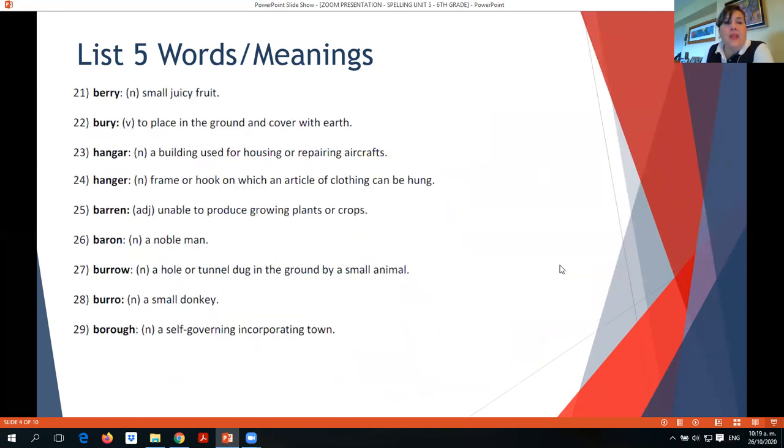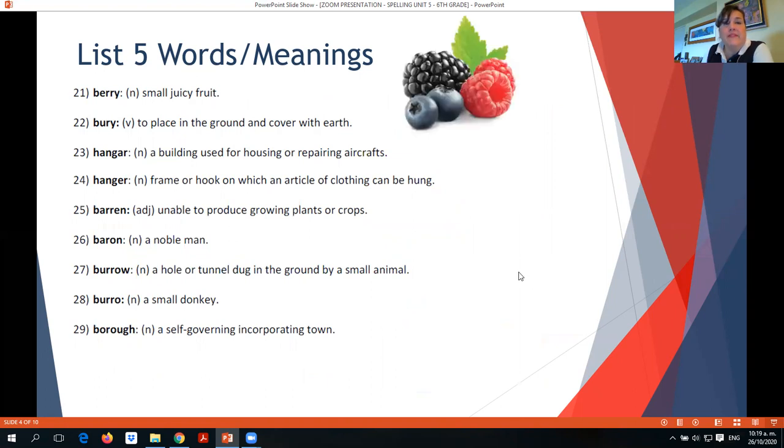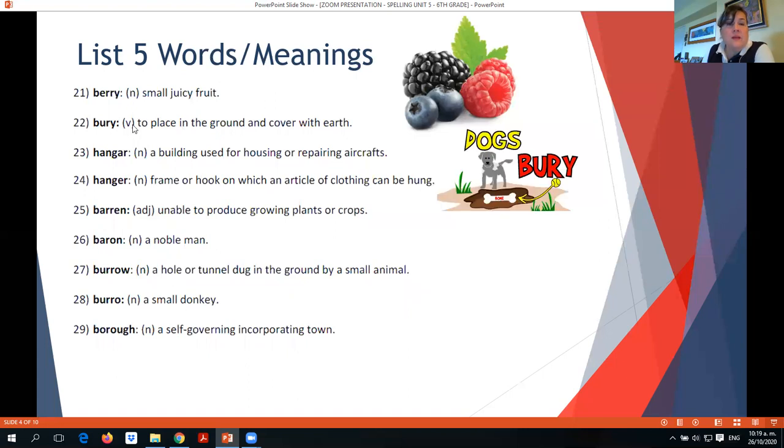Berry. We have word 21 is berry, a small juicy fruit, not necessarily very small. It's a berry. We have blueberries, blackberries, raspberries, strawberries, okay? Bury also means to place in the ground and cover it with earth. Like, for example, what dogs do. Dogs bury bones, bury tennis balls. Okay, bury. Then we have hangar.